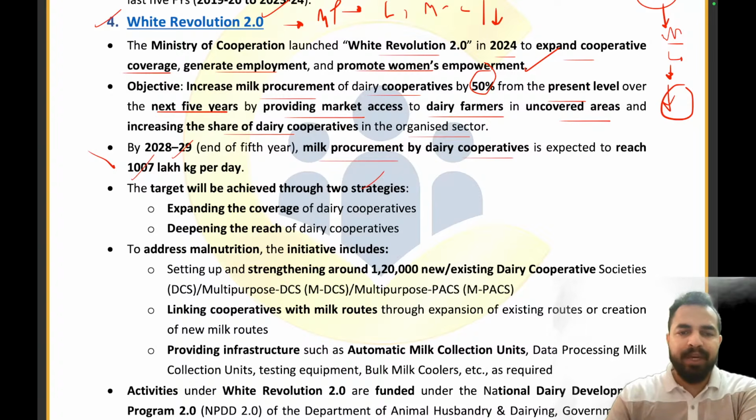The one is expanding the coverage and the other one is deepening the reach of dairy cooperatives. Clear? First we will expand the area of cooperatives, then we will deepen the reach of the dairy cooperatives to connect with more and more farmers so that we can provide them more market accessibility.